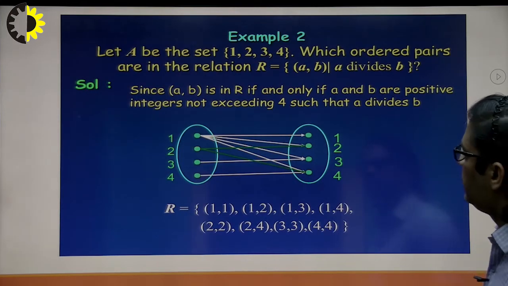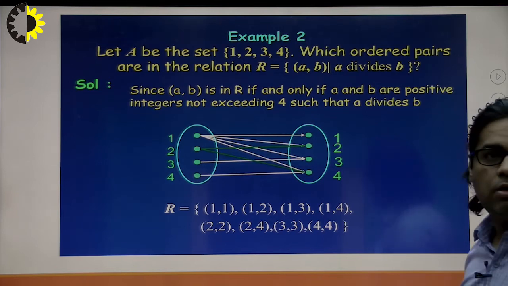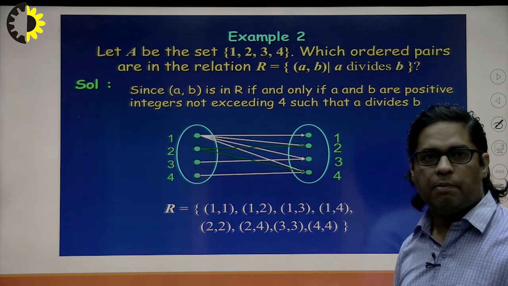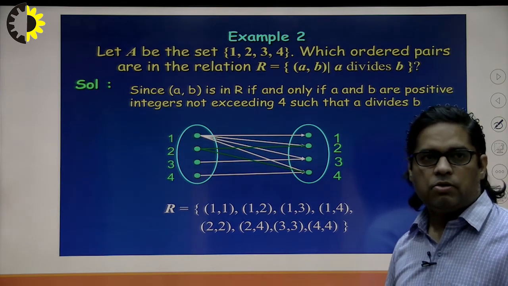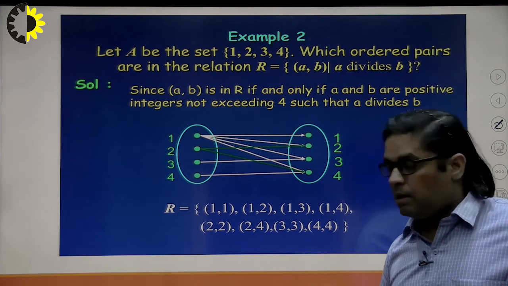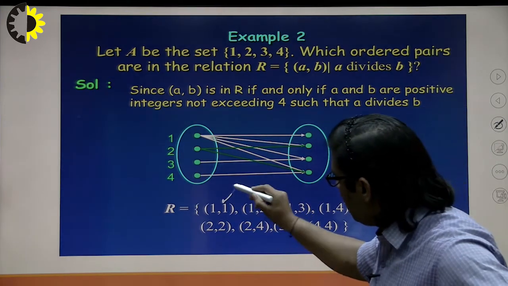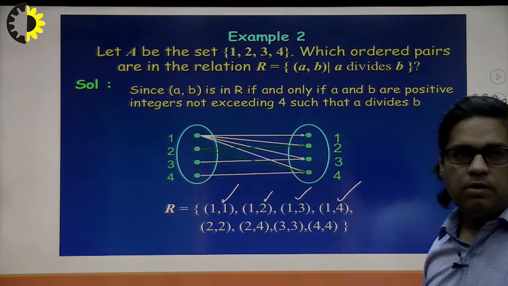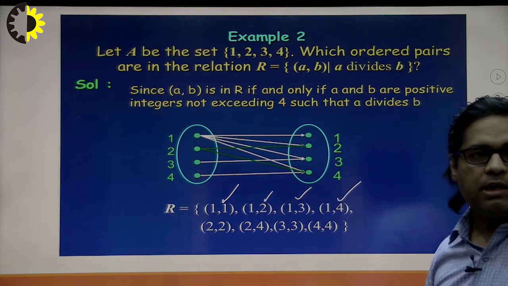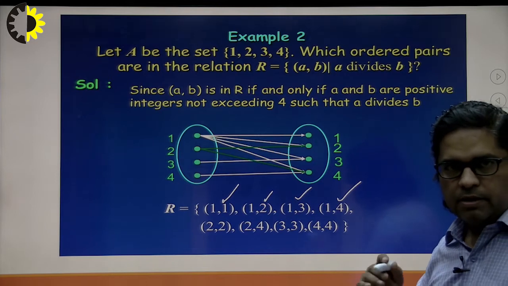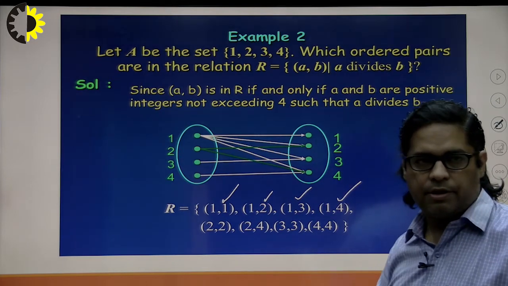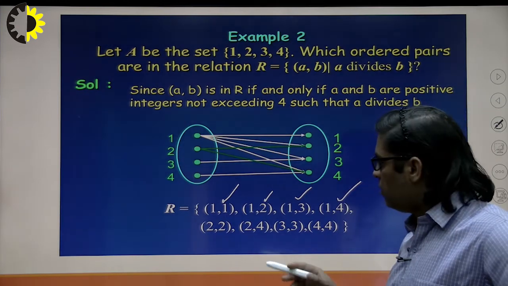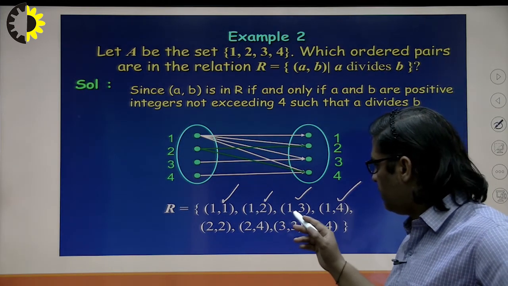Let A be the set {1, 2, 3, 4}. Which ordered pairs are in the relation (a, b) such that a divides b? Here in the example we can see the answer, because 1 divides 1, 1 divides 2, 1 divides 3, 1 divides 4. What is the meaning of divides here? Divides means whenever I divide some element by some other element, the remainder should be 0. That's why we call it the divisibility relationship. So 1 can divide 2, 1 can divide 3, 1 can divide 4.